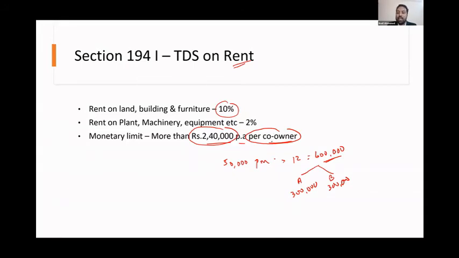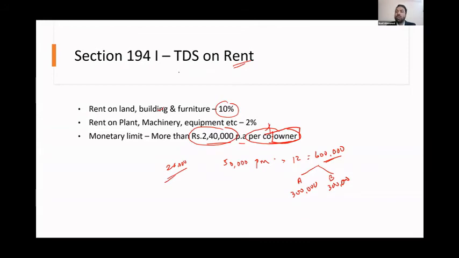They are calculating it per owner. So 2,40,000, basically this per co-owner you can ignore. So basically if your rental amount is more than 20,000, that is 20,000 into 12 will be 2,40,000, when you pay rent, you will have to deduct TDS if it is rent on building.